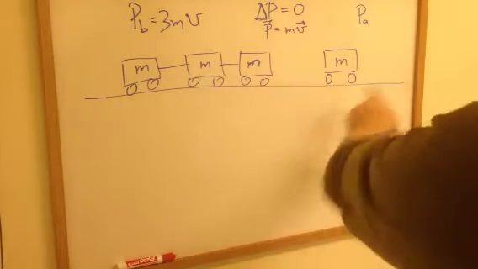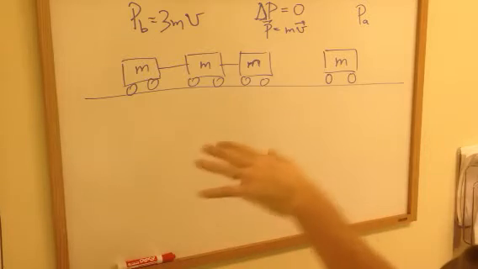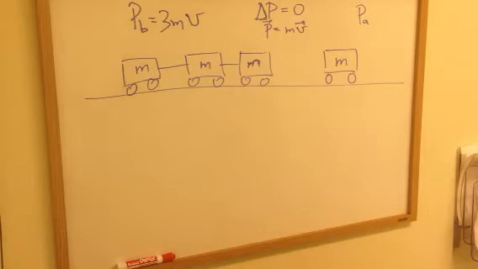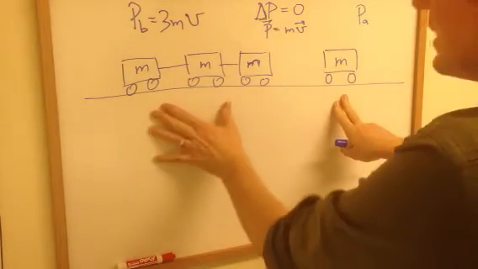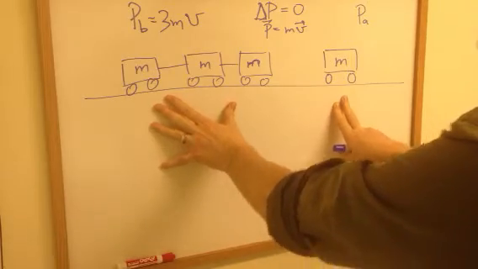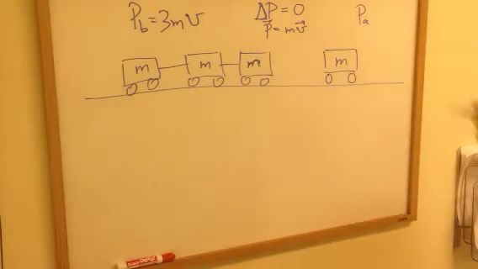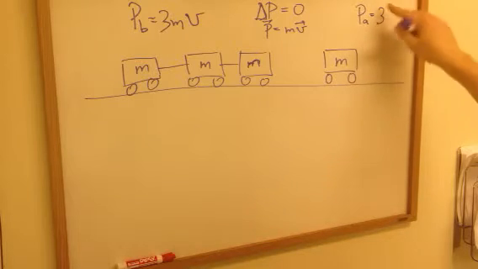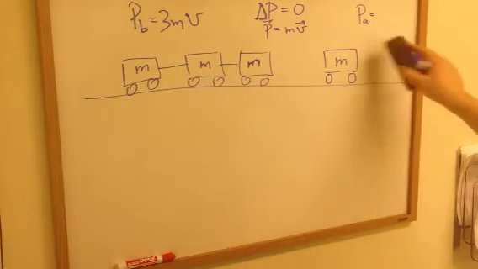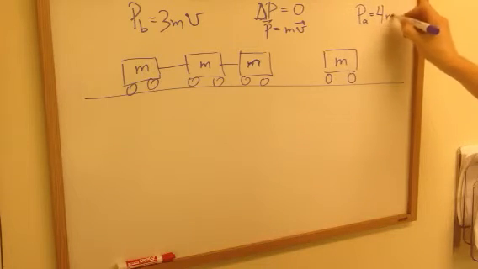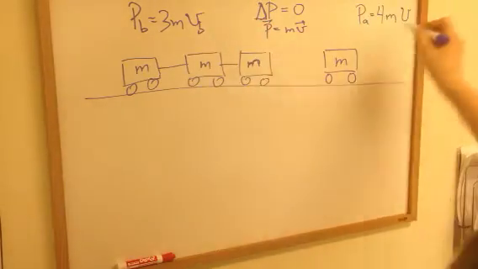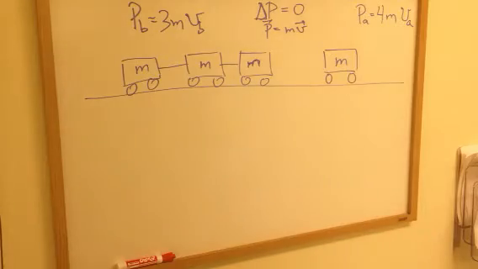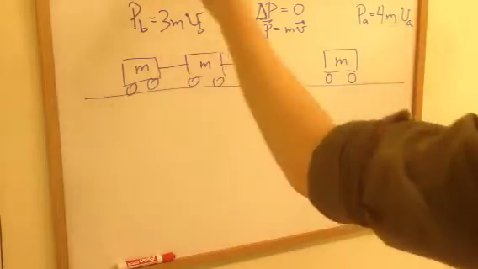And we know after they hit this boxcar, there's going to be 4 of them in motion. And this has 0 momentum, so the momentum before was completely held in these 3 boxcars. After the collision, they're all going to be moving, and the momentum is going to be carried off by all of them. So the mass of all of them together is going to be 4 boxcars with some unknown velocity. The momentum before you know, the momentum after you don't, but you can solve that because these 2 momentums are equal. And notice there's an unknown m in each of them, and they're going to cancel.